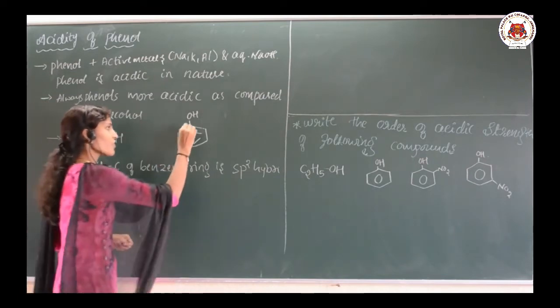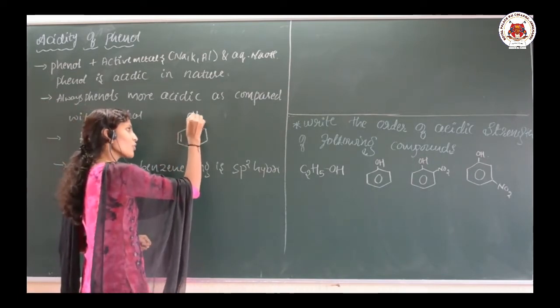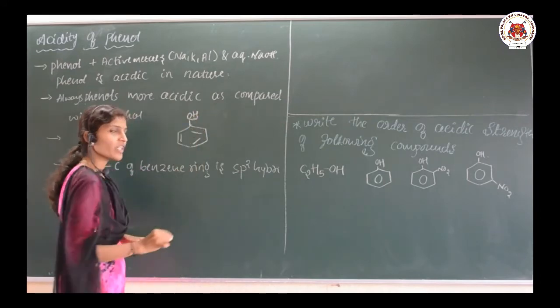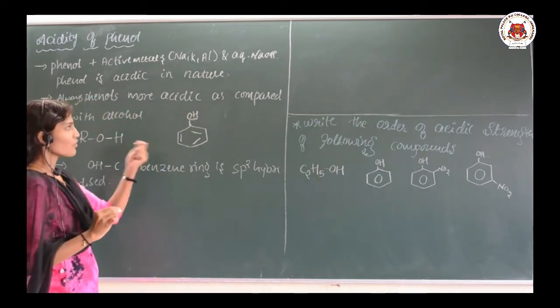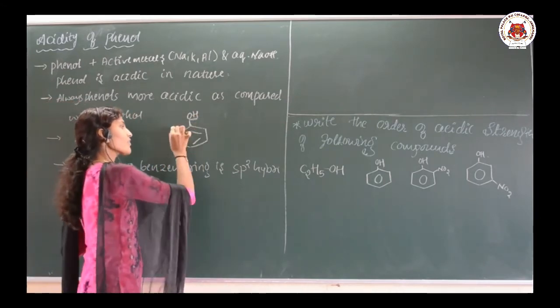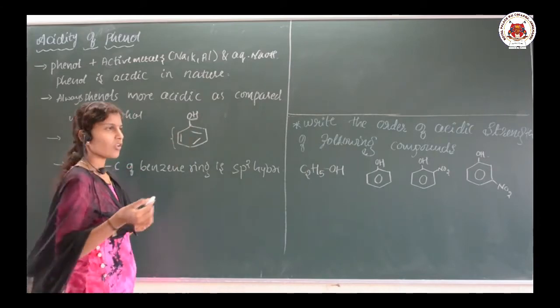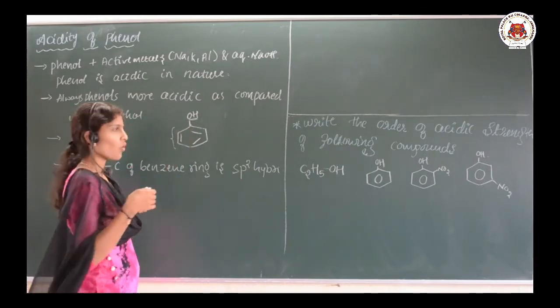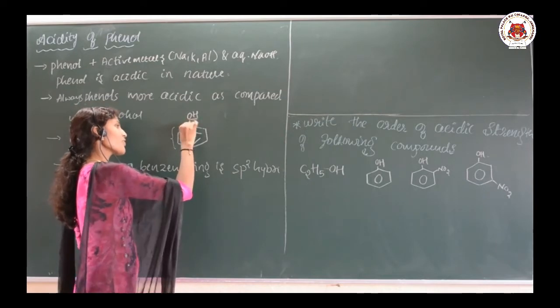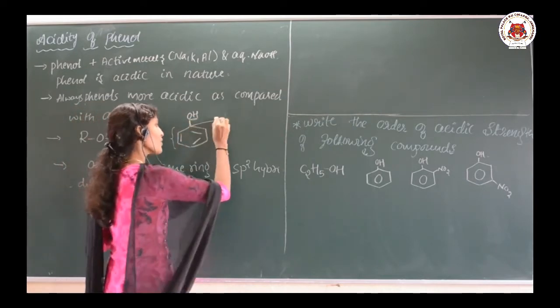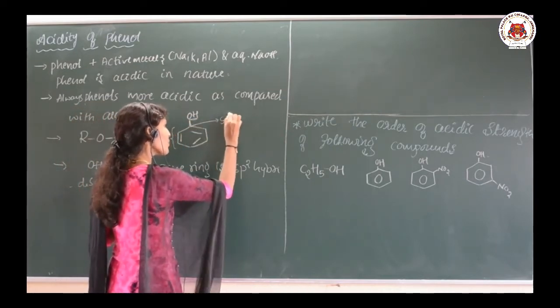The OH group indicates a class of alcohol and phenol. If this R is an aryl group, that will be a phenol. If it is any alkyl group, that will be alcohol. So, this carbon to which the OH group is attached is sp2 hybridized.